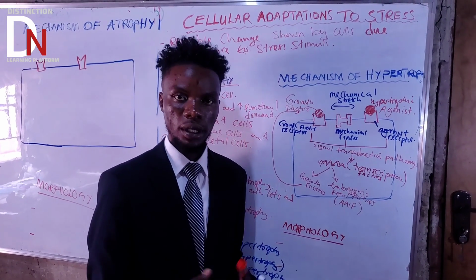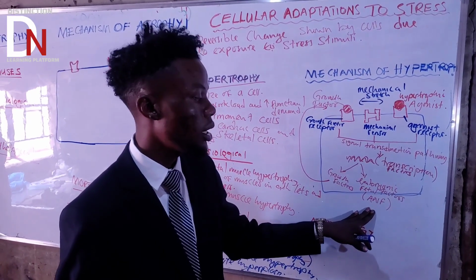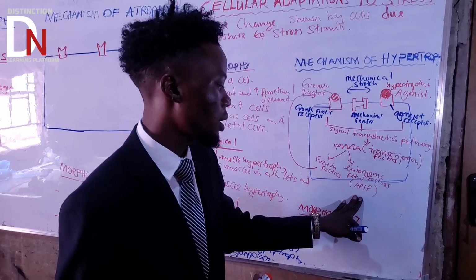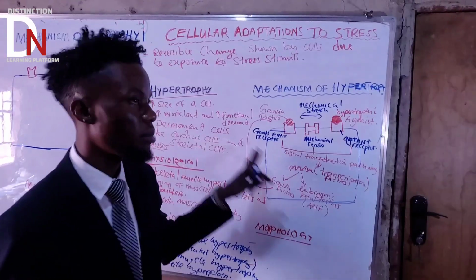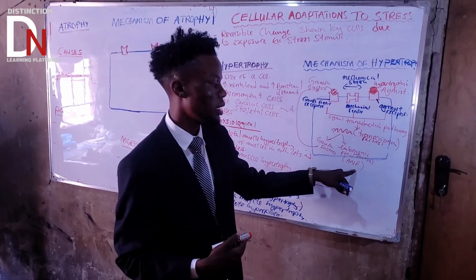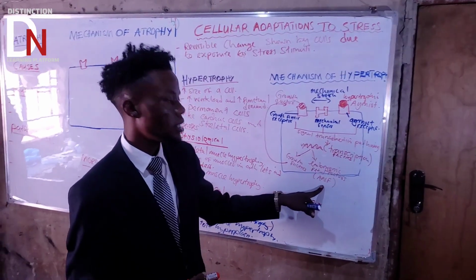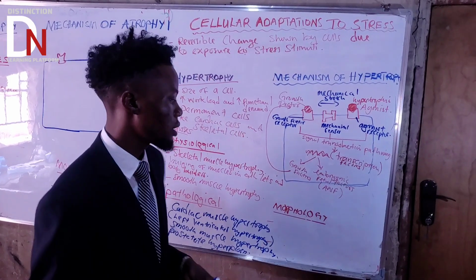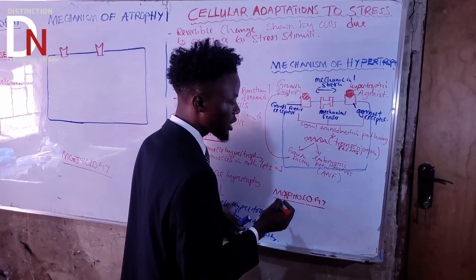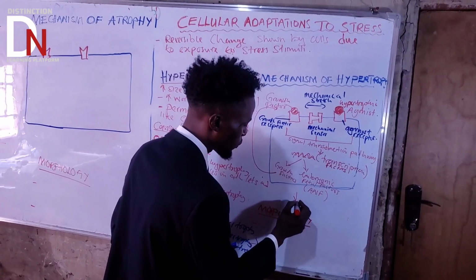After birth it is not really expressed, but it is re-expressed if someone experiences hypertrophy of the heart. The heart will then start producing ANF. What does ANF do? This is a very important factor. It will reduce the workload.